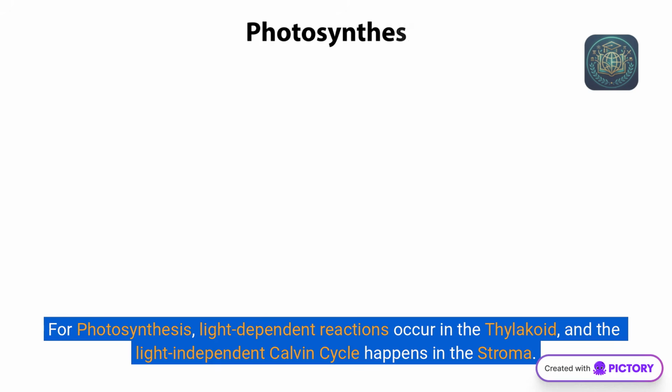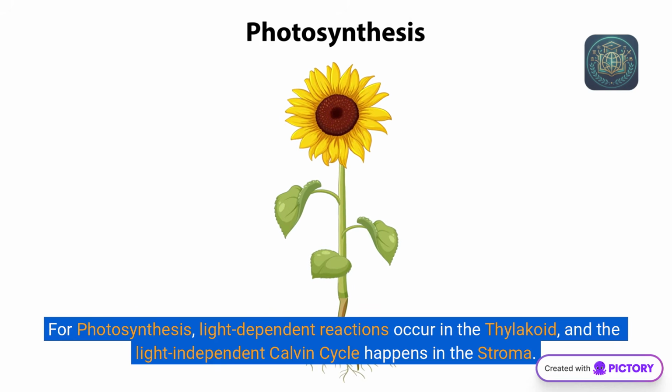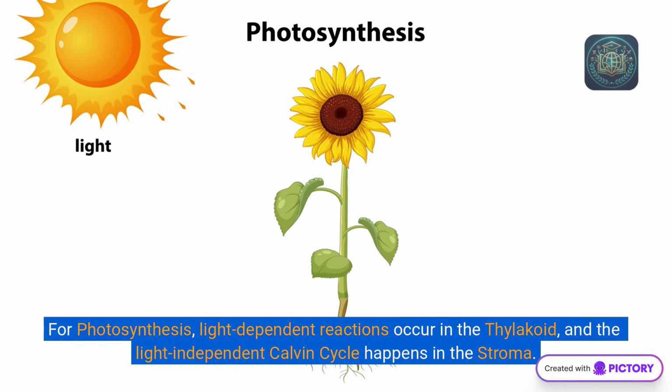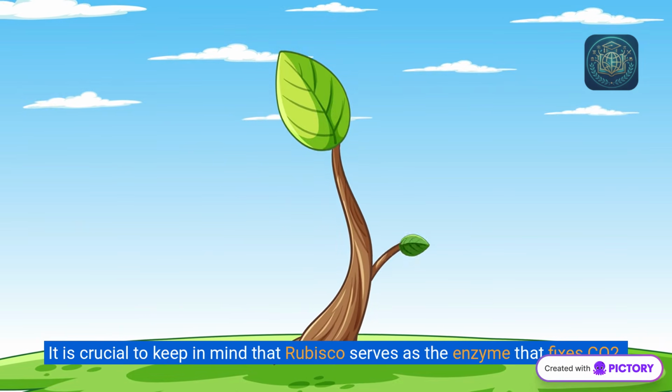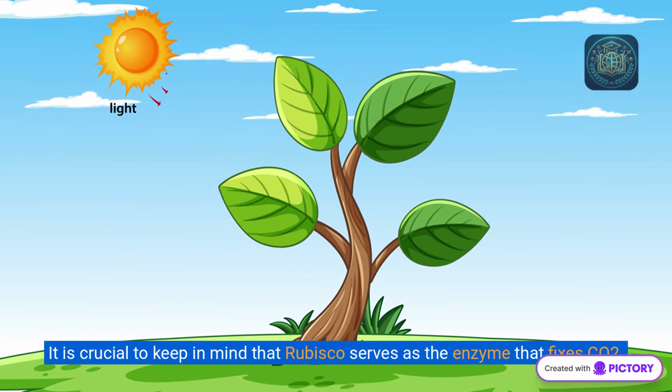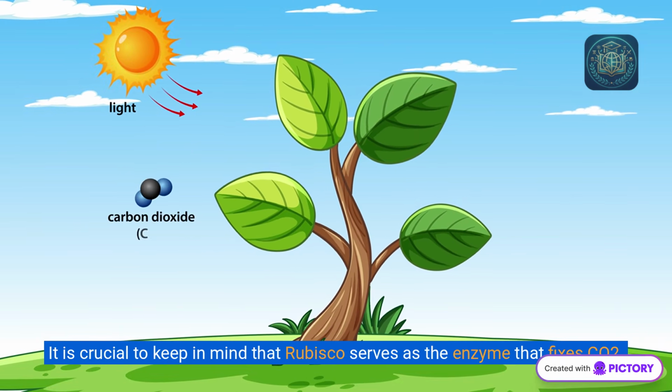For photosynthesis, light-dependent reactions occur in the thylakoid, and the light-independent Calvin cycle happens in the stroma. It is crucial to keep in mind that rubisco serves as the enzyme that fixes CO2.